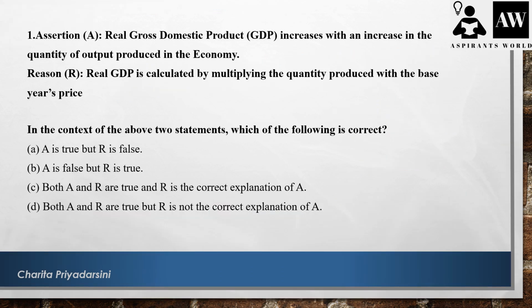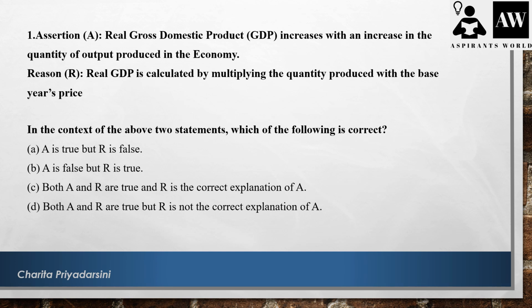So let's start the first question. Here the statement given was: the real GDP increases with increasing the quantity of output produced in the economy. Along with the discussion of the questions, we are going to concentrate even on the explanation of the chapter a little bit. So try to focus so that you can revise your chapter one more time. So let's decode what it means. Don't panic. After seeing this type of statement, first we try to decode what it means.